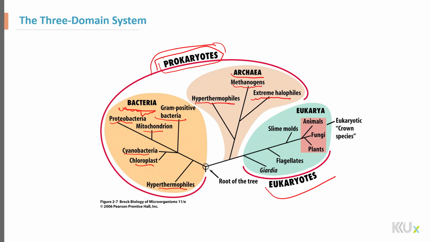Both of these groups don't have well-organized intracellular organelles. For example, they don't have a nucleus, mitochondria, endoplasmic reticulum, or Golgi body, and so on. But they have the cytoplasm, and all biochemical reactions take place in the cytoplasm.